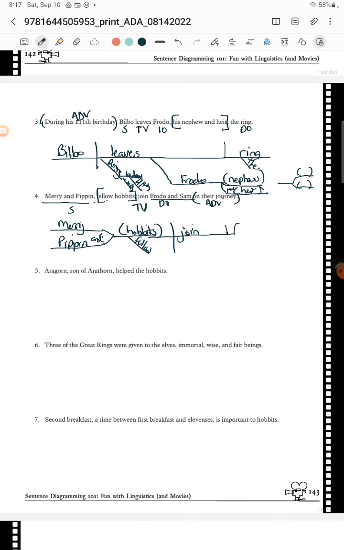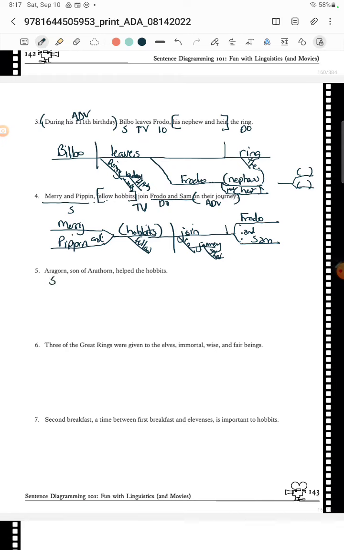And then what do they join? Or who? They join Frodo. And Sam. And then where? Oh, they join on their journey. Okay. So I get them all. Merry and Pippin, fellow hobbits, join on the journey. Frodo and Sam. Cool.